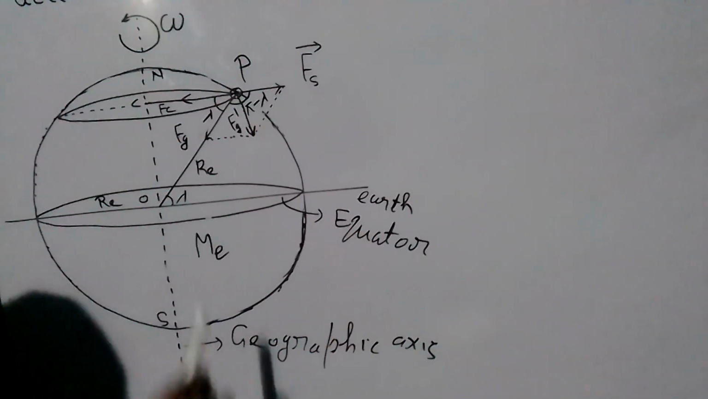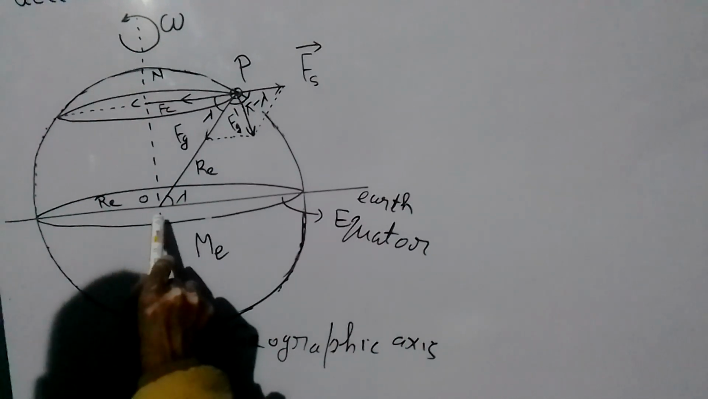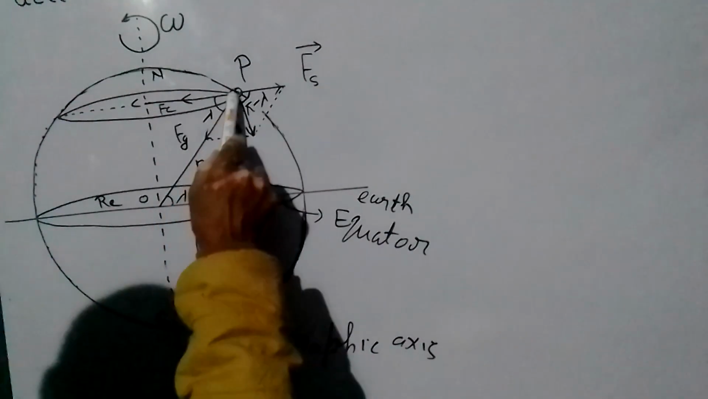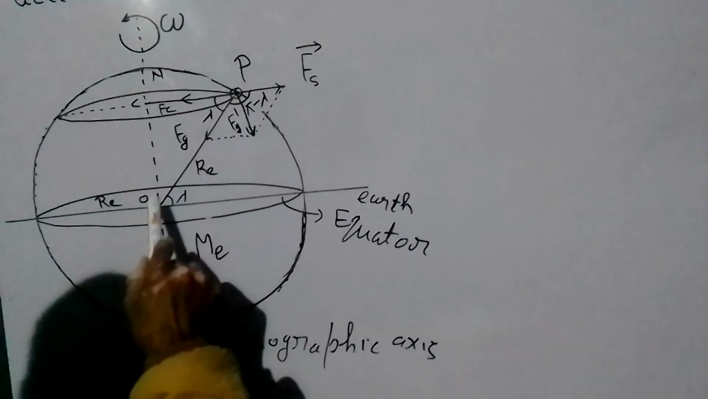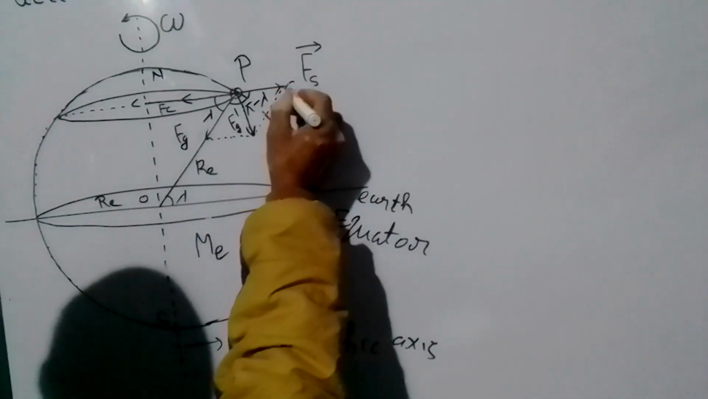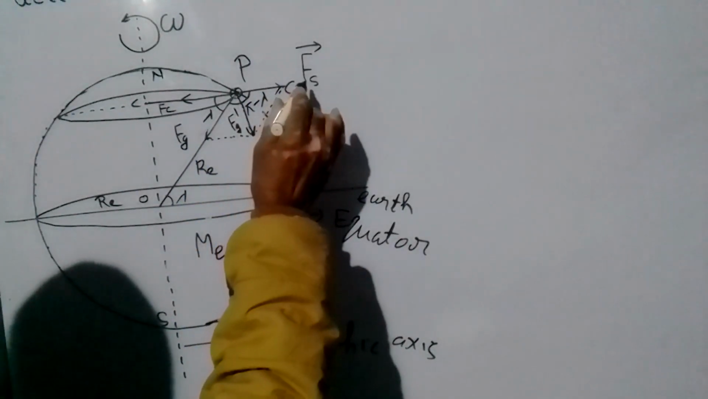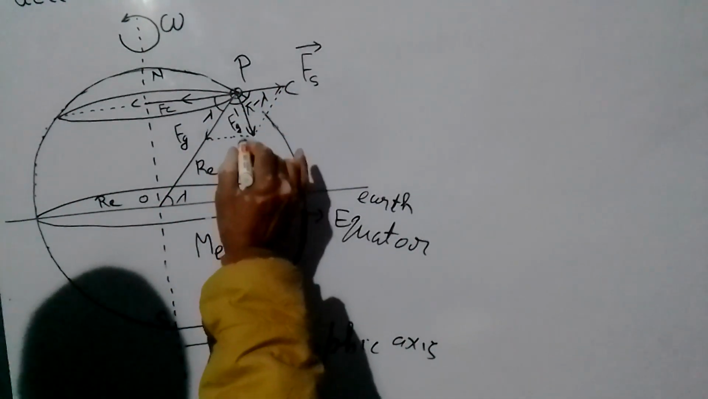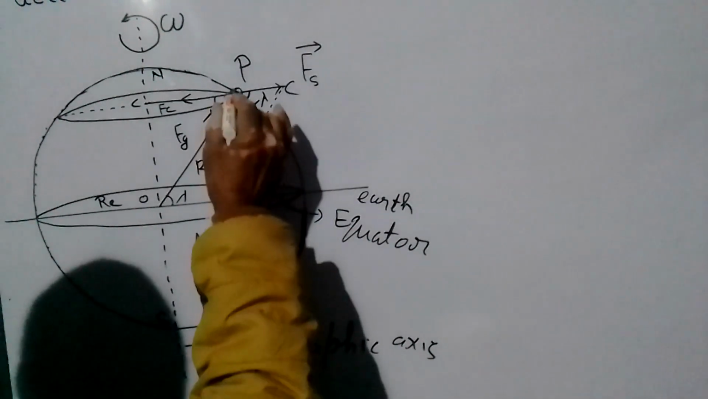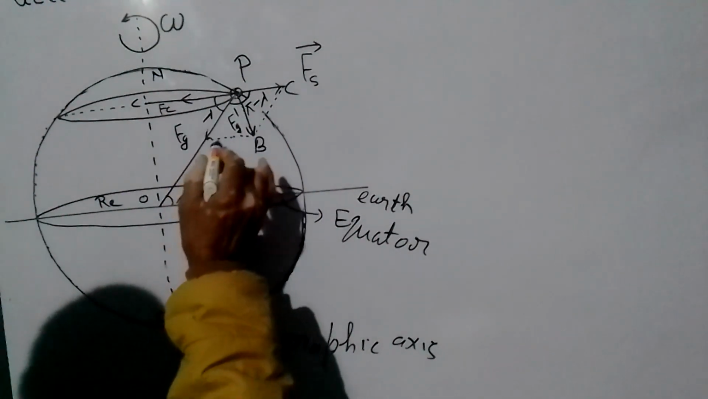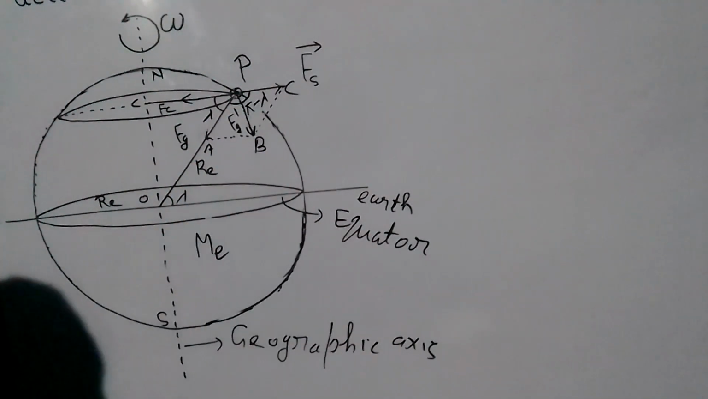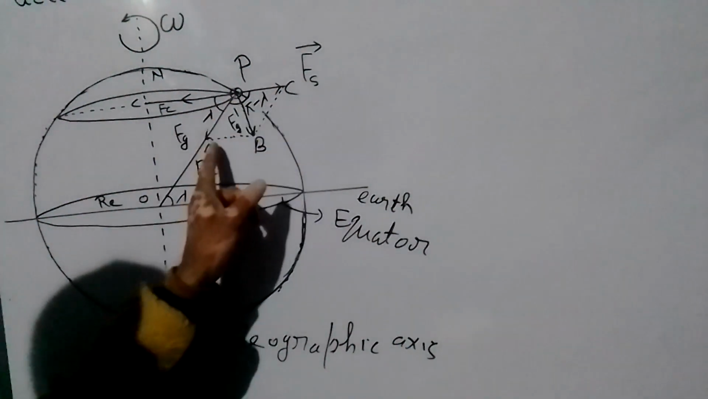And particle P is attracted by the mass of the Earth, and this force is known as gravitational force. This is Fg, which acts along line PA. Pseudo force acts along line PC. The resultant of Fs and Fg is represented by vector PB. This is A. So why is PB the resultant of Fs and Fg?